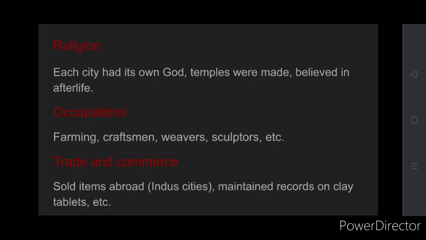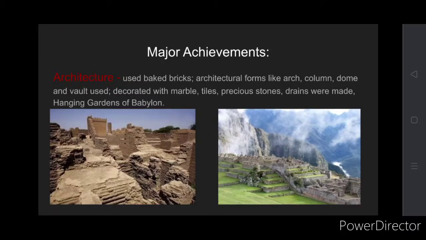Okay, now how do we know that? We know it because we have found seals in the Indus Valley civilization which were found in the Mesopotamian civilization too. So by that we know that they traded with the Indus Valley civilization. Okay, and they also maintained the records of their trade on clay tablets. So through that also we know that trade did take place between different civilizations.